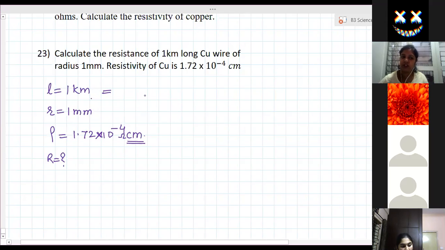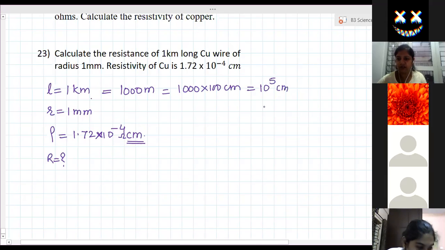So 1 kilometer is equal to how many centimeters? For that, how many meters? 1000 meters, and 1000 meters is equal to 1000 into 100 centimeters. In exponential form, 10 to the power 5 centimeters. Clear this one? Yes, ma'am.